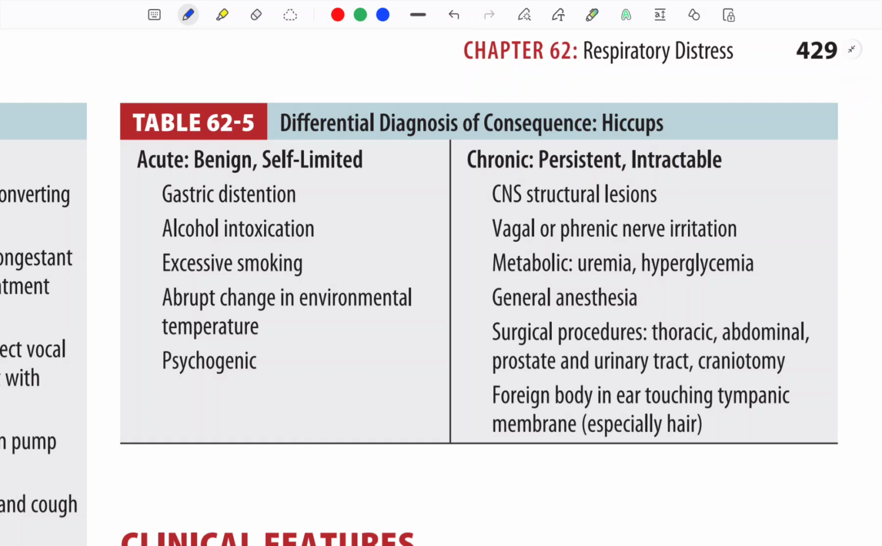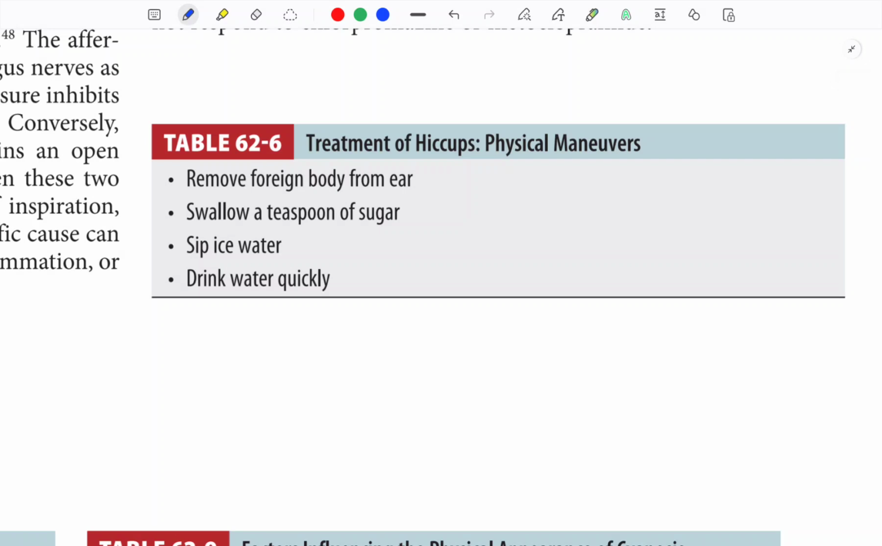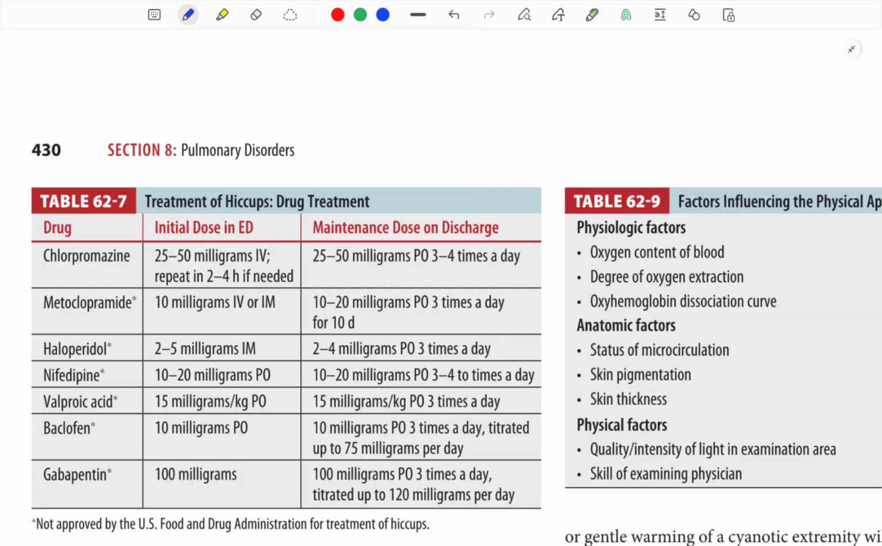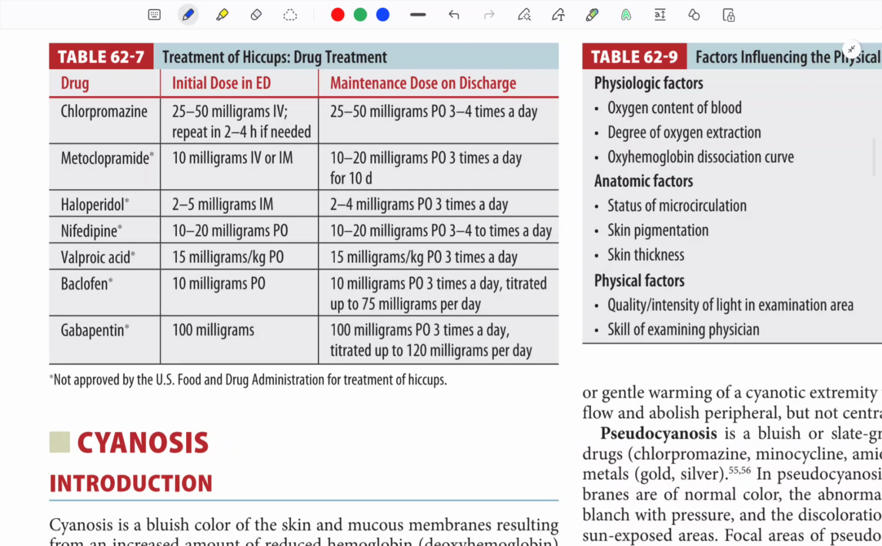So uremia, hyperglycemia, hyponatremia, CNS lesion, phrenic nerve irritation, general anesthesia and foreign body touching the tympanic membrane. How do we treat hiccup? Remove foreign body from the ear, swallow a teaspoon of sugar, sip ice water or drink water quickly. What is the drug treatment for hiccup? Chlorpromazine, metoclopramide, haloperidol, nifedipine, valproate, baclofen and gabapentin. Baclofen 10 mg PO is used very frequently. Only chlorpromazine is approved by US FDA for hiccups.